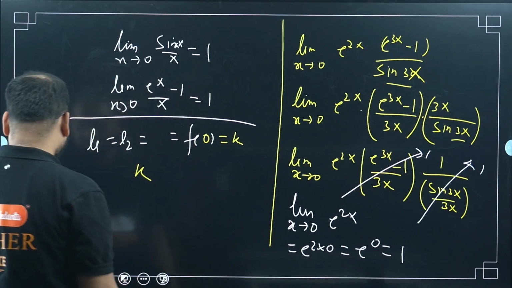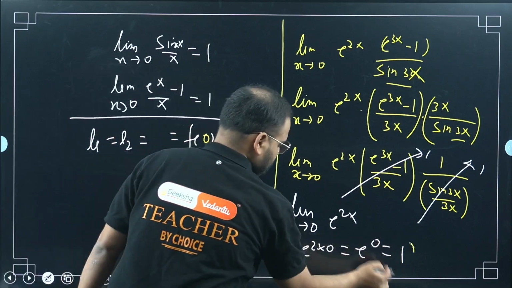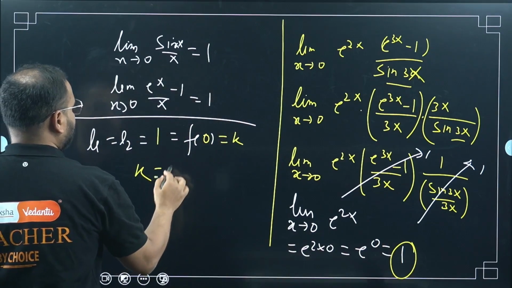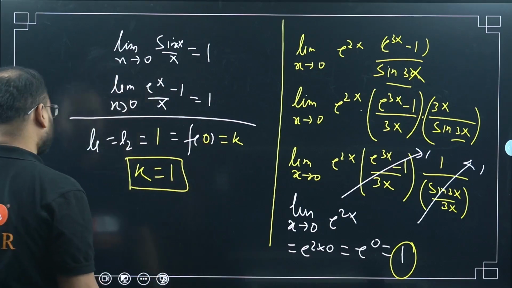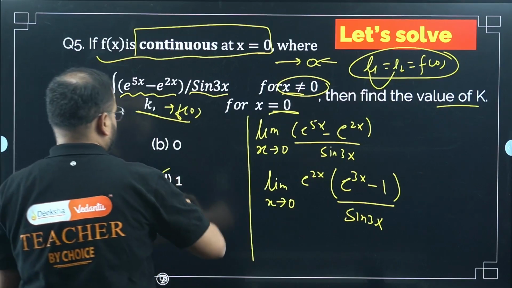One more mistake, this is not 0, this is 1. So what is my k value? 1. The limits are equal to 1, so f of 0, which is nothing but k, is also equal to 1. Option D. Option D is my correct answer.